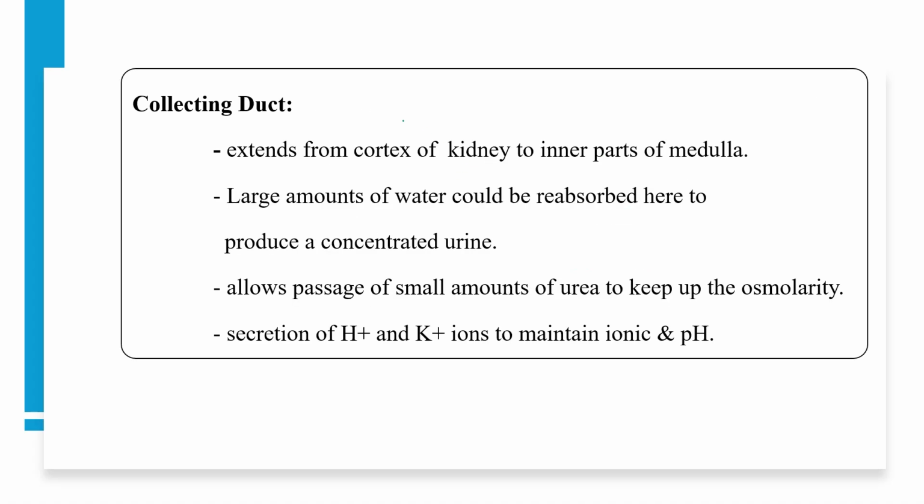In the collecting duct, which extends from the cortex to the medulla region, we have discussed this point earlier also. A large amount of water could be reabsorbed here. Just now we have seen this. And as a large amount of water is reabsorbed, it will concentrate the urine. And this collecting duct allows passage of a small amount of urea to keep up the osmolarity. Secretion of hydrogen ion and potassium ion actually maintains the ionic balance and pH of our urine.